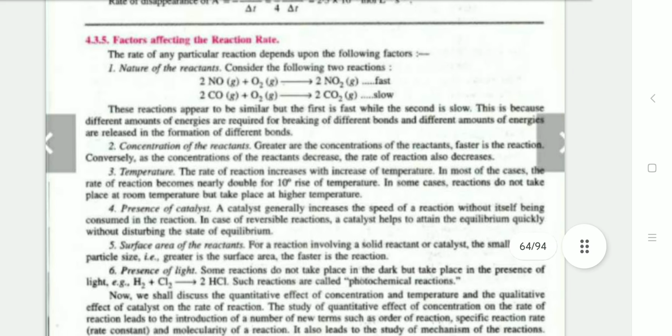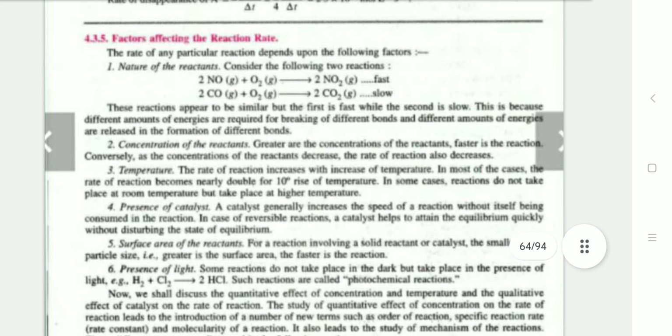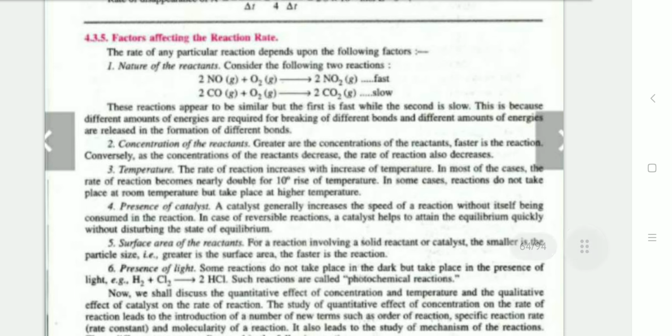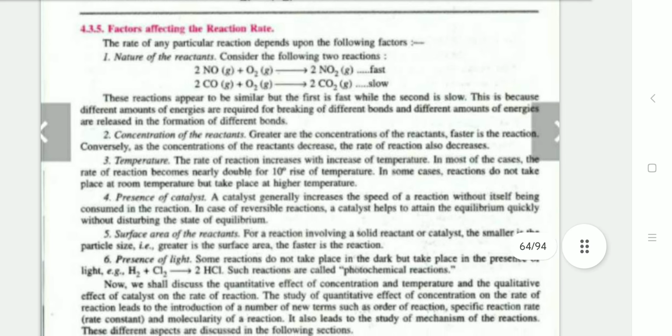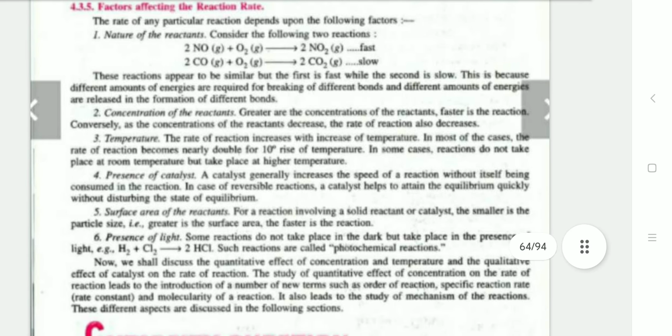2NO plus O2 gives 2NO2, which is fast, and 2CO plus O2 gives 2CO2, which is slow. This reaction number 2 is similar to the first, but the first was fast and the second is slow.